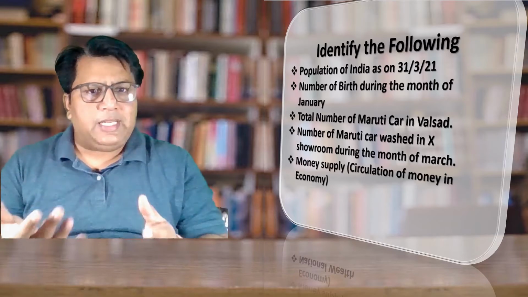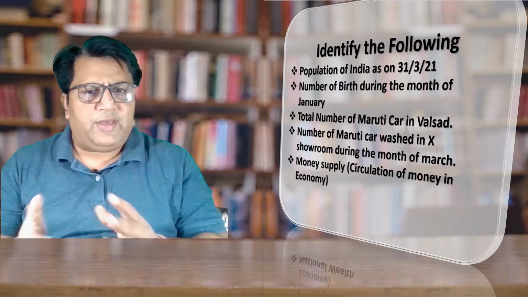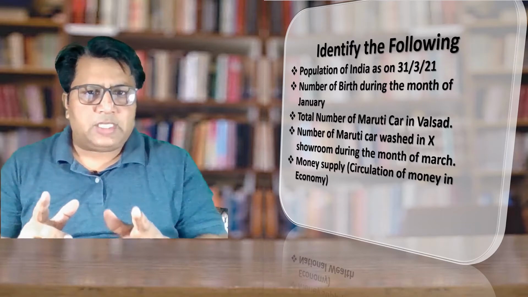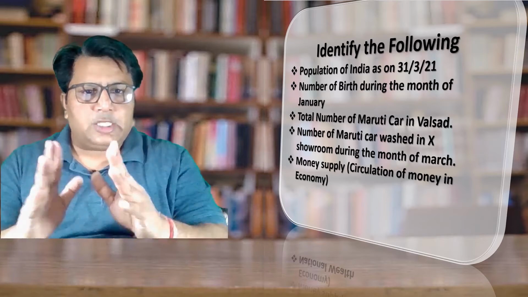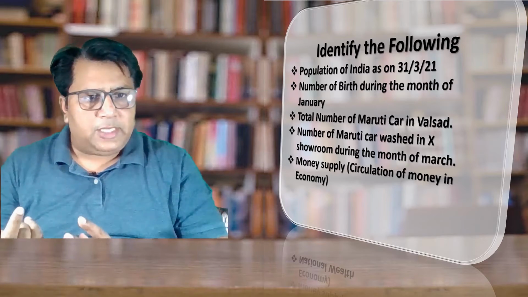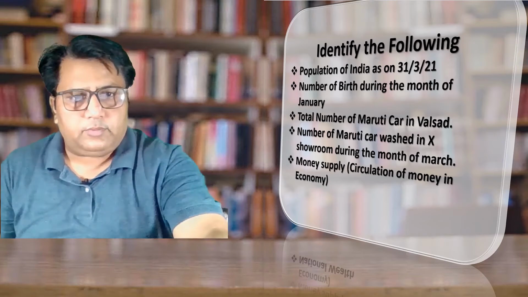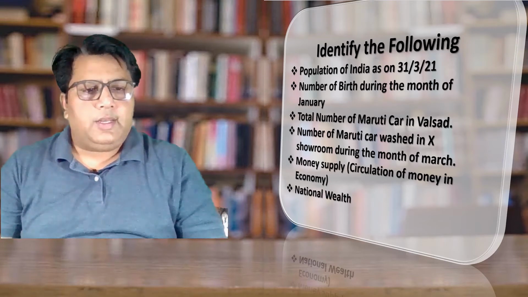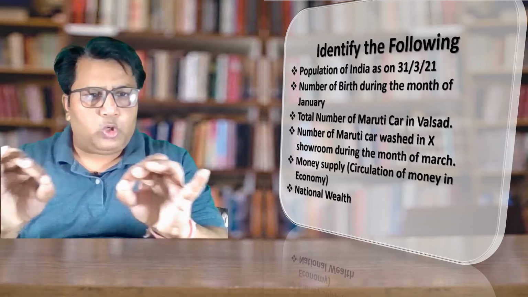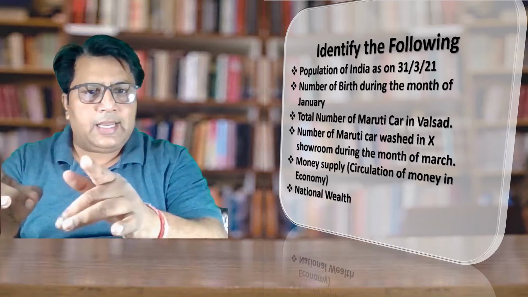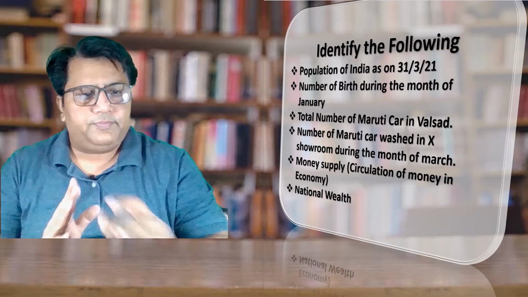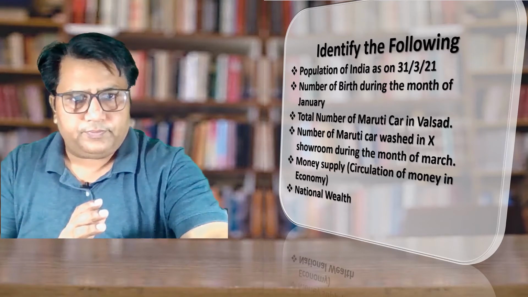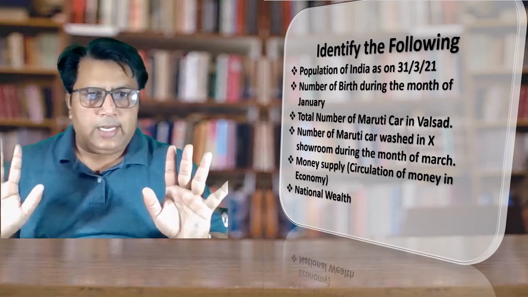The next is money supply, or in very simple words, we can say circulation of money in the economy. Always remember, circulation of money in the economy is a stock concept because it remains constant. Next is national wealth. National wealth is measured at a particular point of time only. So it is again a static concept. It remains the same, so it is a stock. I hope the point is clear.